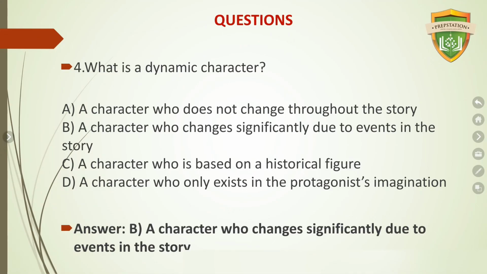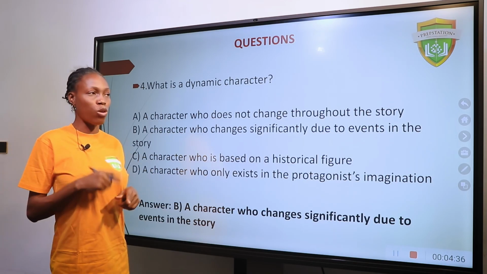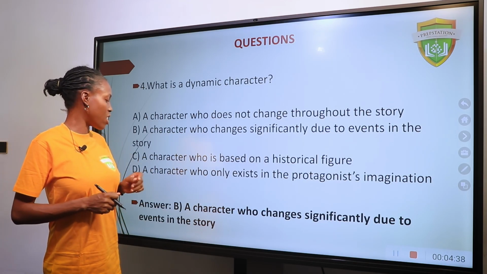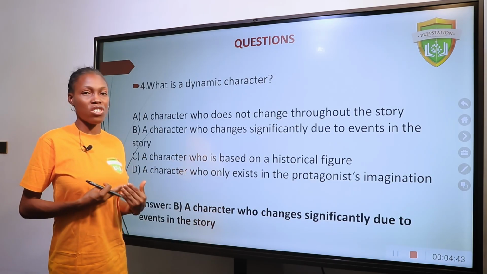Question 4. What is a dynamic character? A. A character who does not change throughout the story. B. A character who changes significantly due to events in the story. C. A character who is based on a historical figure. D. A character who only exists in the protagonist's imagination. Another name for a dynamic character is a round character. So a dynamic character is a character who changes significantly due to events in the story.